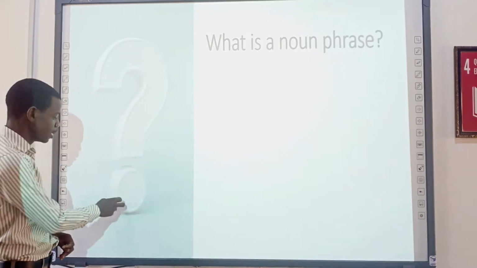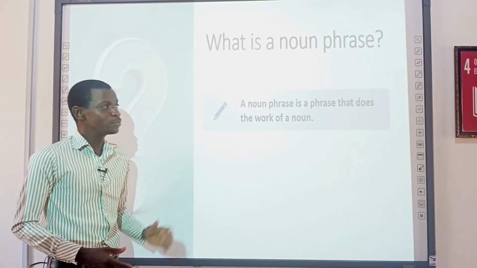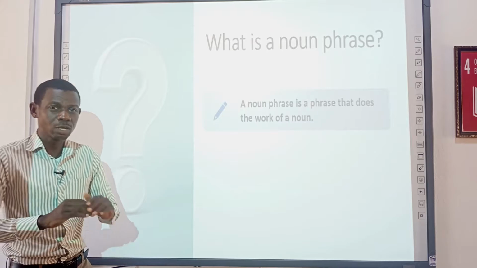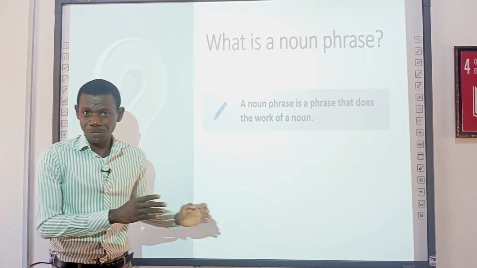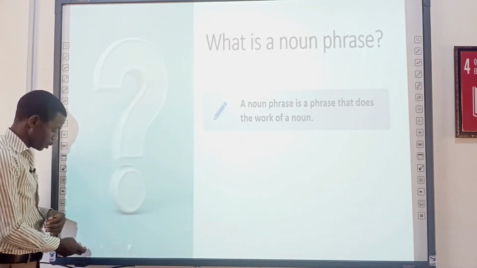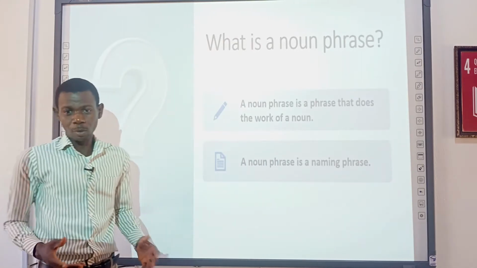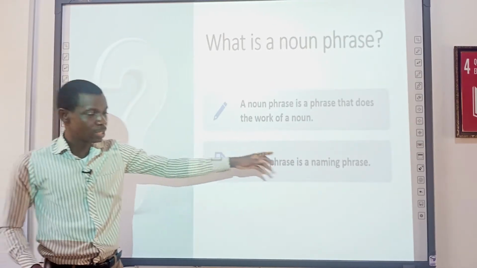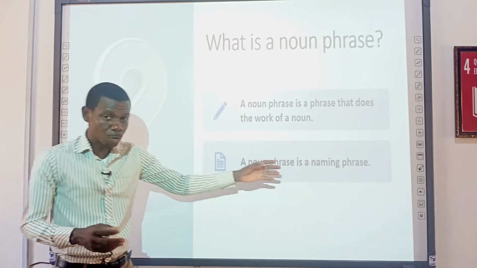So let's look at these three definitions that I love so much. The first one is this. A noun phrase is a phrase that does the work of a noun. Okay, once it does the work of a noun and it's a phrase, then we say it is a noun phrase. Now we can also expand the definition and say a noun phrase is a naming phrase. Now the work of a noun is naming. So when a group of words come together and name, we say it's a noun phrase.